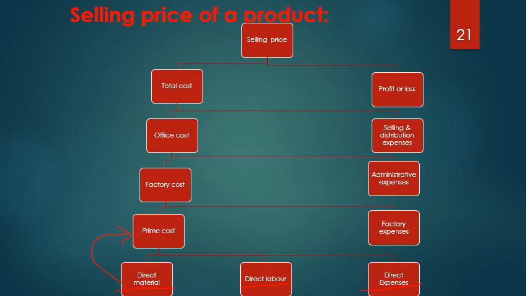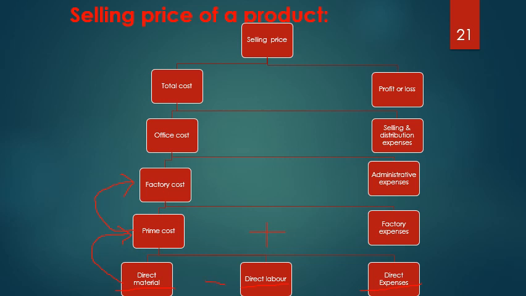First stage in calculating the selling price of a product is the calculation of the prime cost. Then I add factory expenses: prime cost plus factory expenses. These two add up to make factory cost. Prime cost is given by direct material cost plus direct labor cost plus direct expenses.